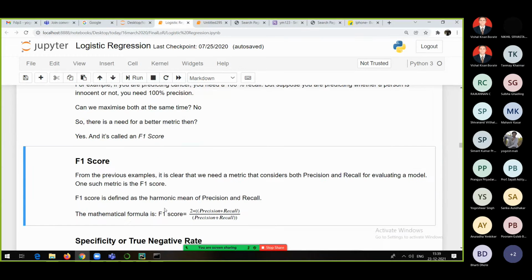See, F1 score is a harmonic mean between precision and recall, and that's why the mathematical formula is like this: 2 into precision into recall divided by precision plus recall.